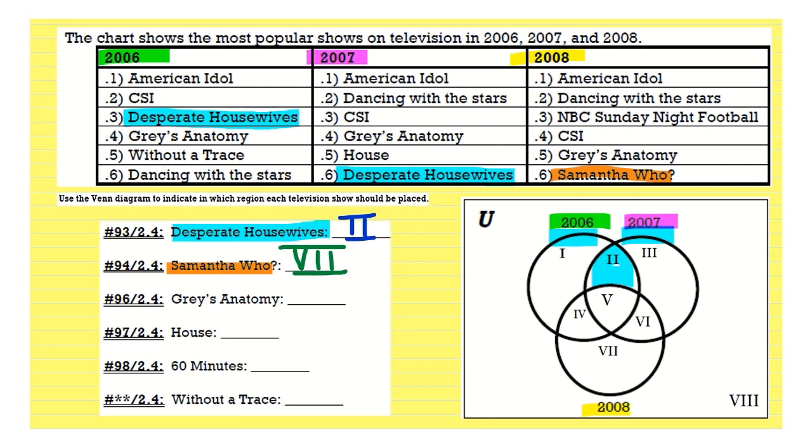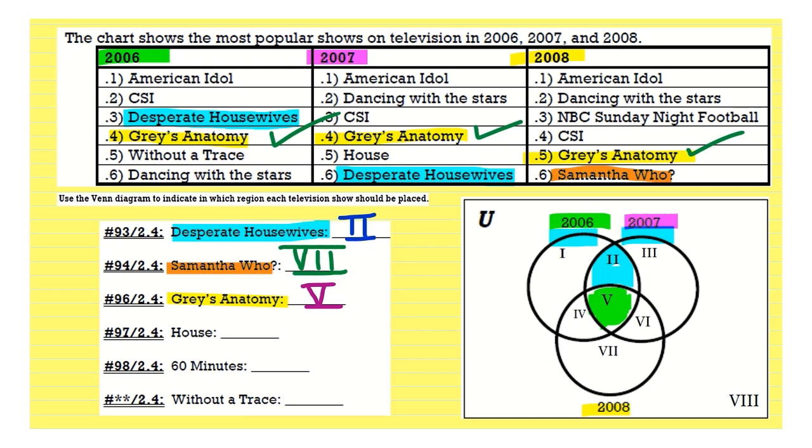The third popular show they want us to consider is Grey's Anatomy. Grey's Anatomy shows up in 2006, Grey's Anatomy in '07, and Grey's Anatomy in 2008. Well, anytime you have something that appears in all three categories, that will always be in the center of your Venn diagram. If it's all three categories, it's in the middle. So we're going to go ahead and list Grey's Anatomy as region 5.